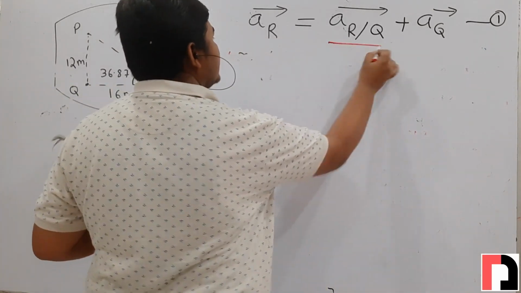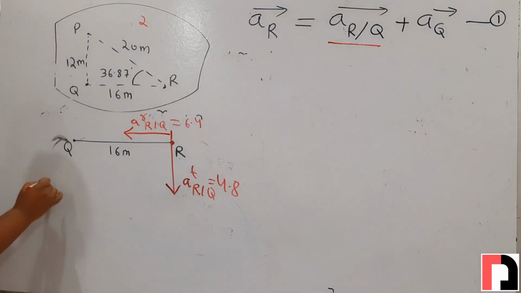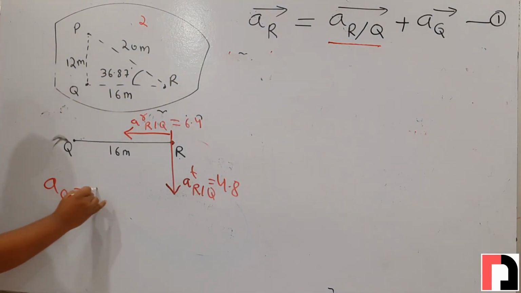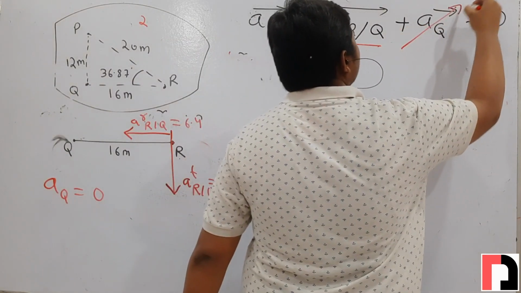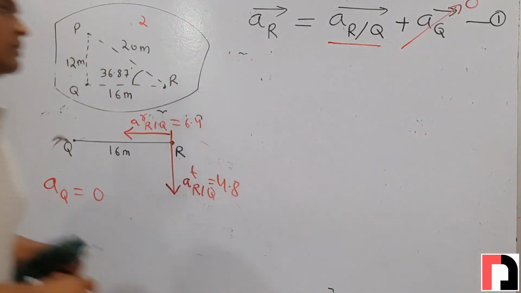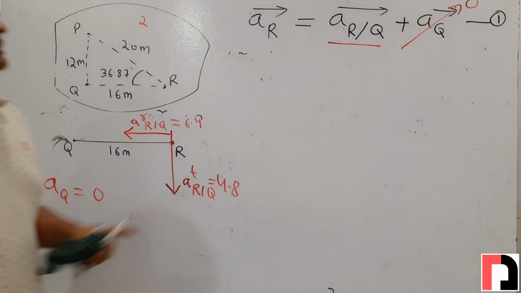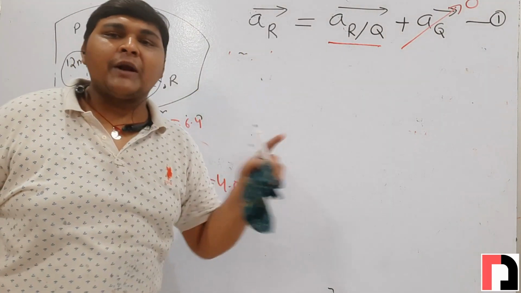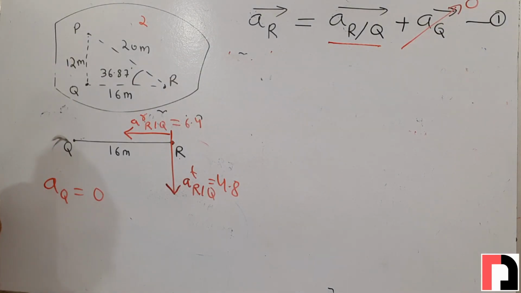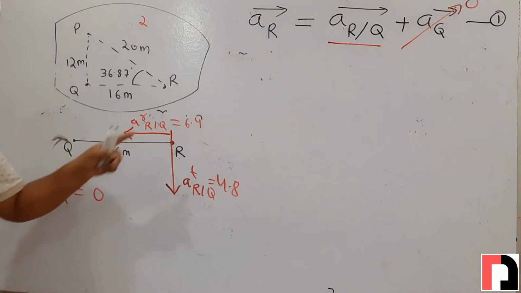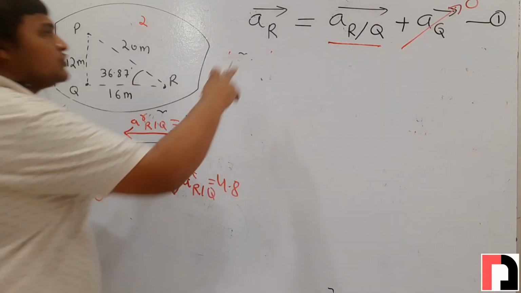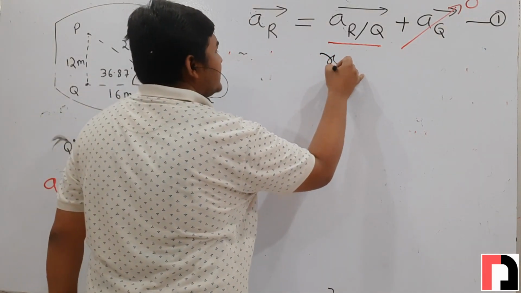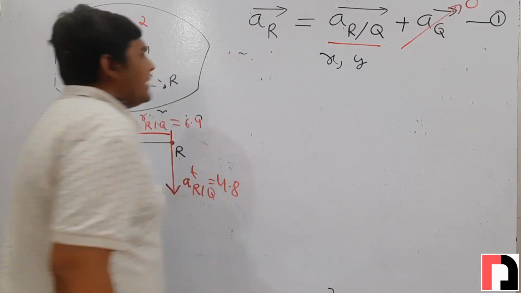So now we know acceleration of r with respect to q, and acceleration of q is already given in the question. It is 0. Since it is 0, we can eliminate it. Now we will resolve this vector equation in two perpendicular directions. I am selecting the two perpendicular directions: one is x direction and the second is y direction.